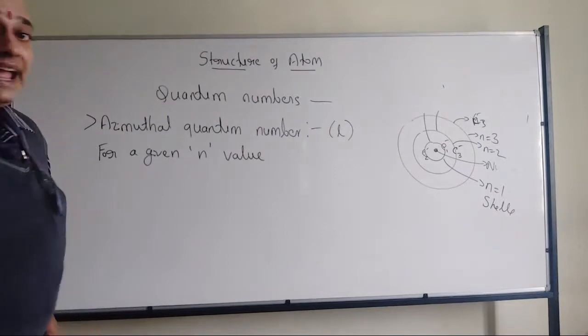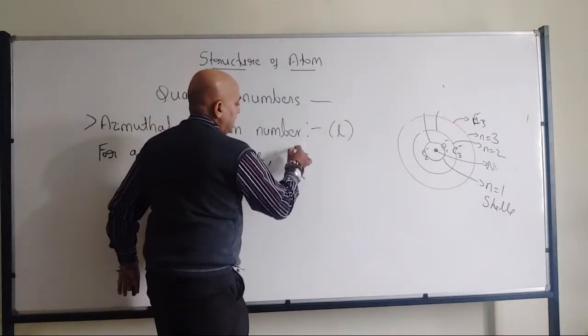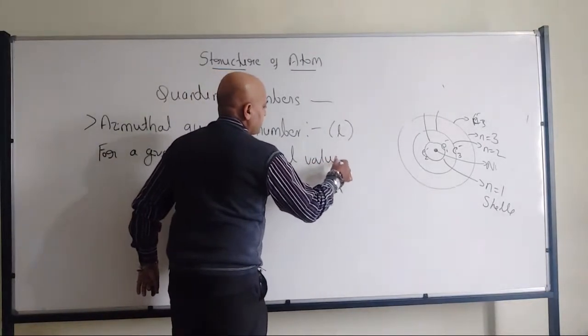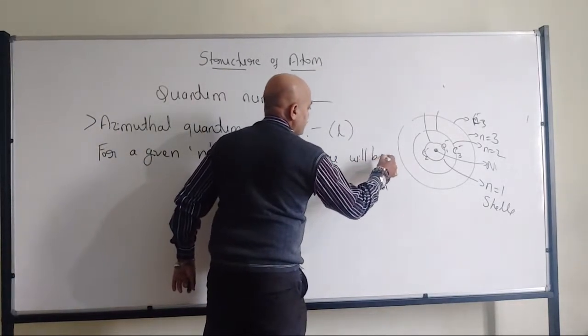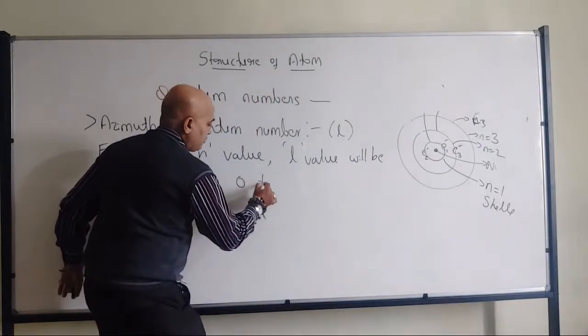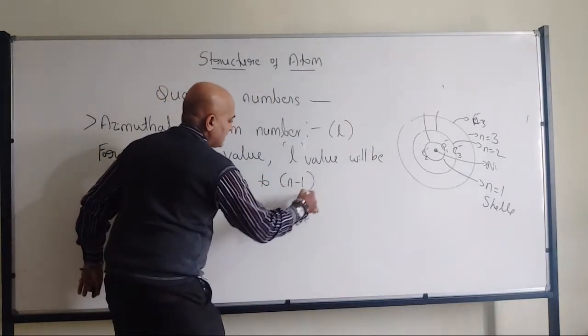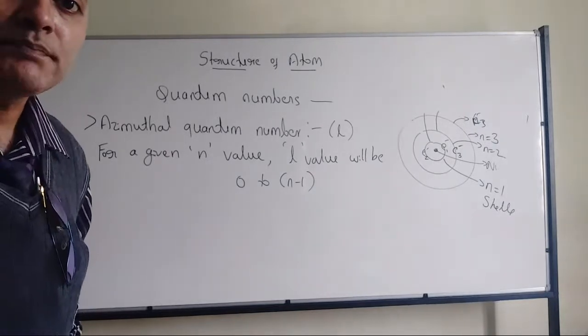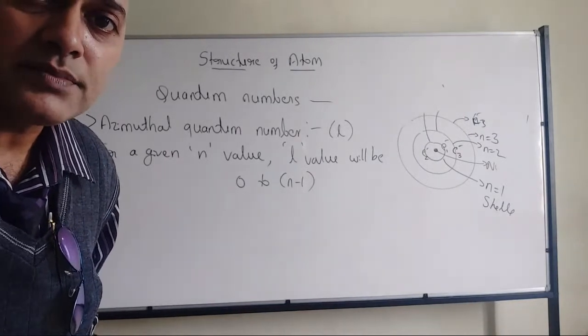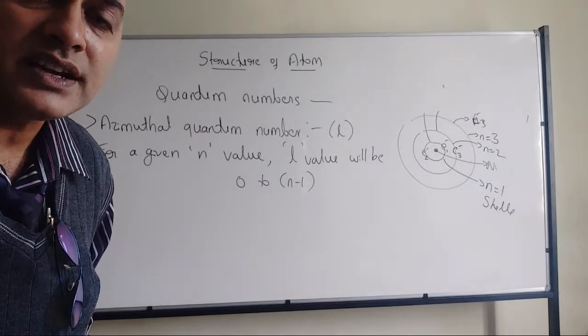For a given n value, L value will be 0 to n minus 1. That's what you have to remember. So with respect to L value, it will be decided by n value itself. L value is dependent on n value.